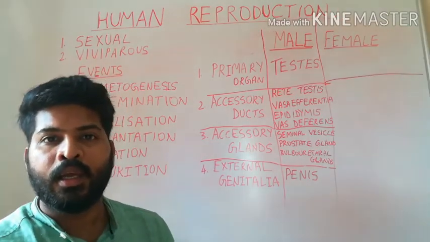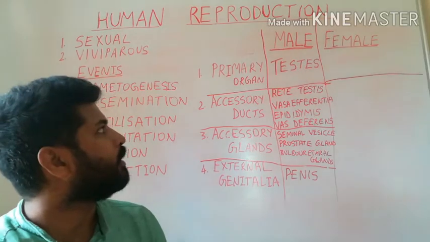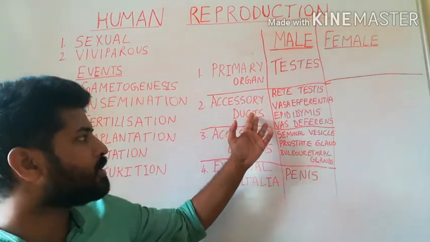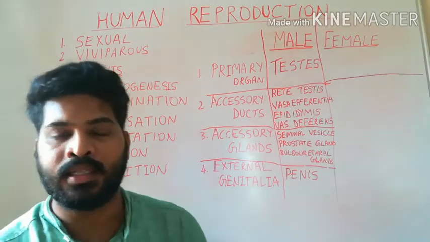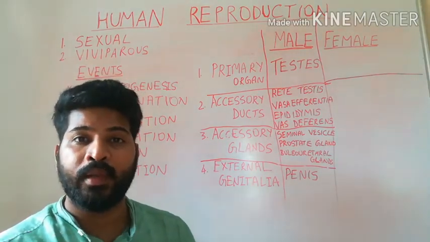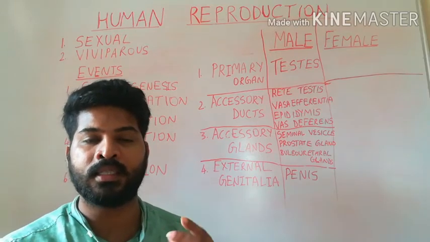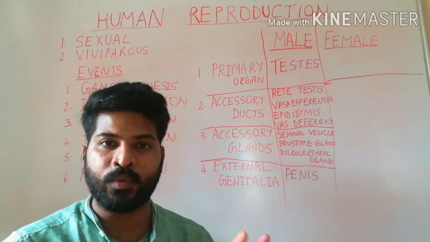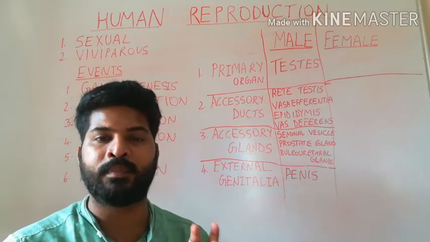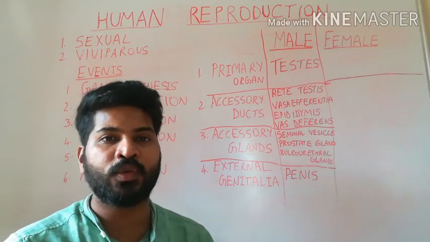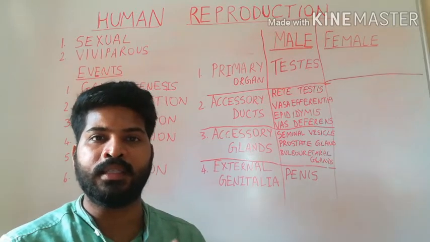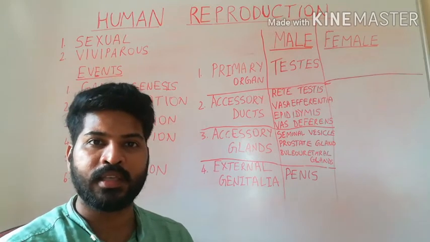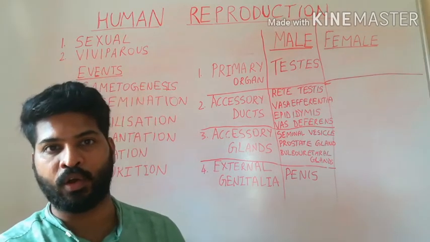The female reproductive system also consists of primary sex organ, accessory ducts and external genitalia. The female reproductive system is responsible for production of the gamete. It is where fertilization takes place and it is also involved in gestation as well as childbirth. So it carries out major functions in the event of reproduction.